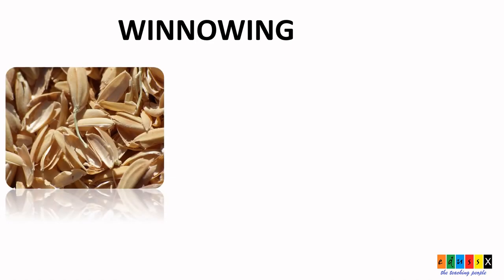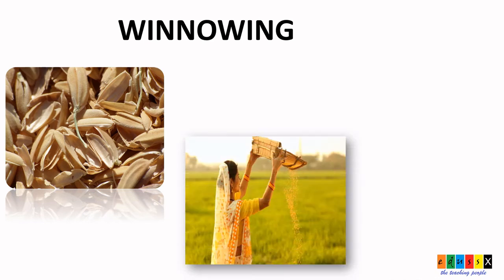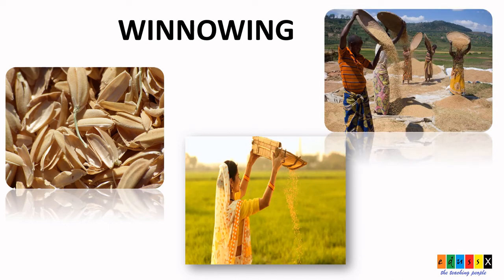The rice, wheat, and other food grains are covered with a husk which cannot be eaten by us. Husk is very light and it gets easily blown away by the breeze or wind. This kind of method, which is used for removing husk from the grain, is called winnowing. This process is done by dropping the mixture slowly from a height in the presence of wind.